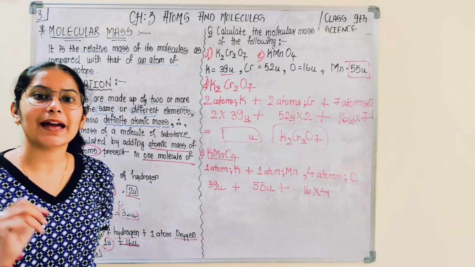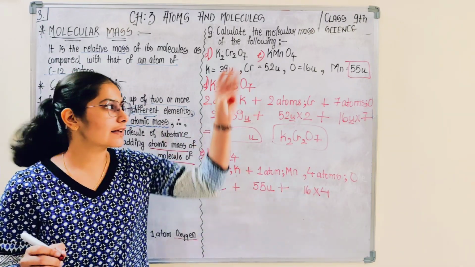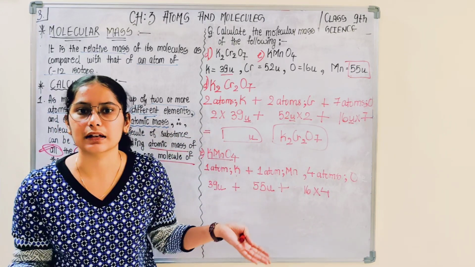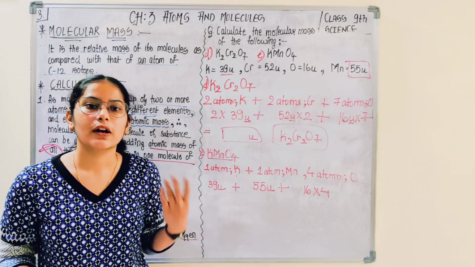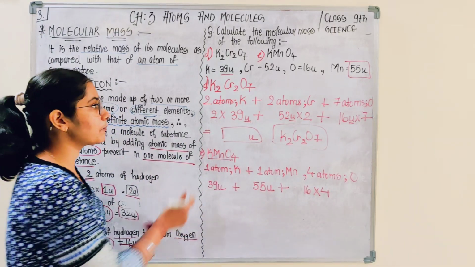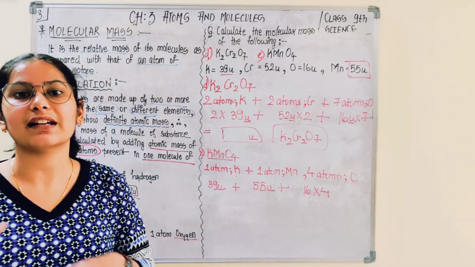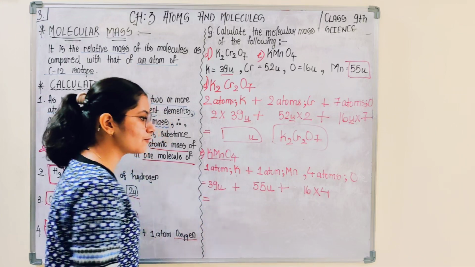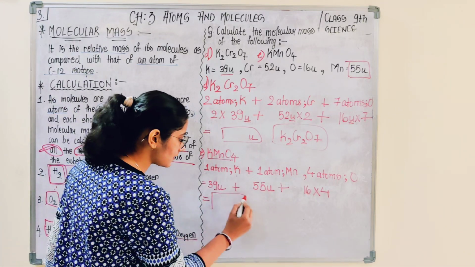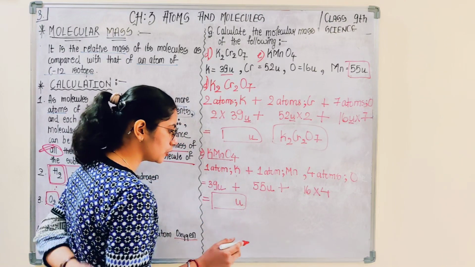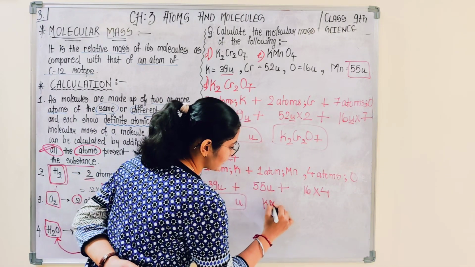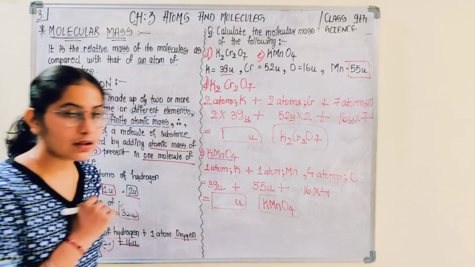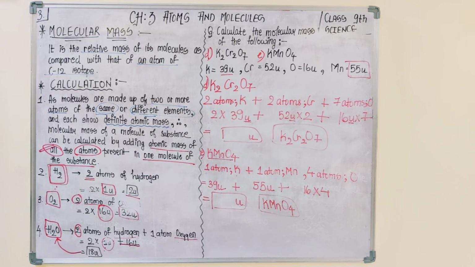So till now you would be able to recall the mass of oxygen. इतने क्वेश्चन सॉल्व किए, so automatically you are able to recall the mass of oxygen is 16, the mass of sulfur is 32. ऐसे you recall this. पोटेशियम 2 बार किया तो याद हो गया, पोटेशियम का है 39U. So this is how you have to remember by solving more and more question, by practicing more and more question. So after solving this, whatever you get the mass in terms of U, that would be the molecular mass of potassium permanganate, that is KMnO4. Okay, so this is how you can calculate the molecular mass.